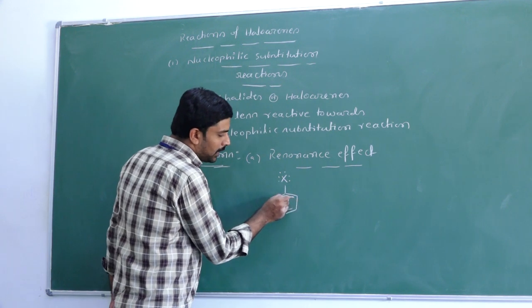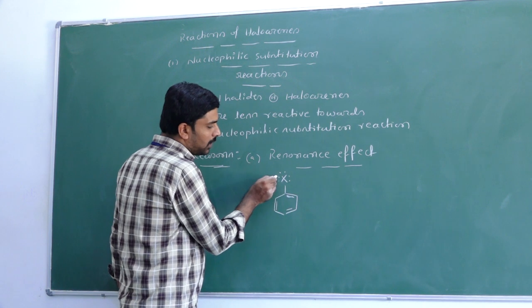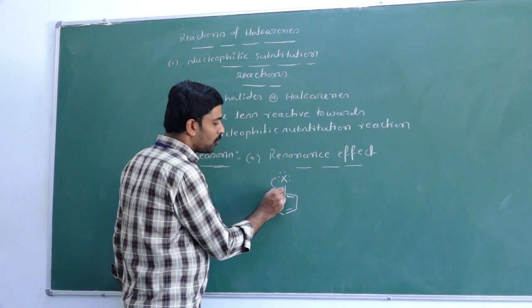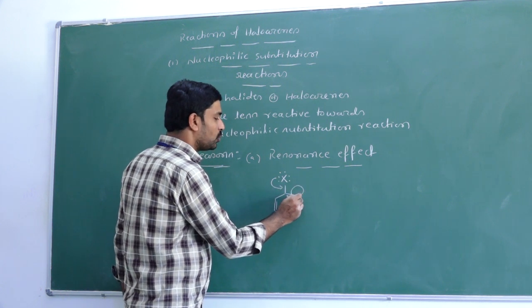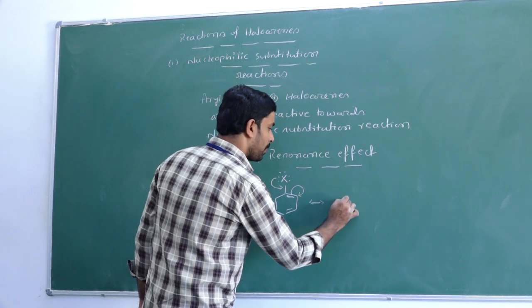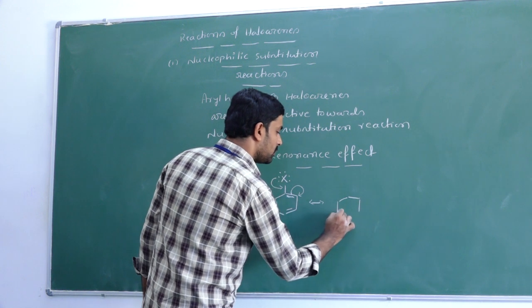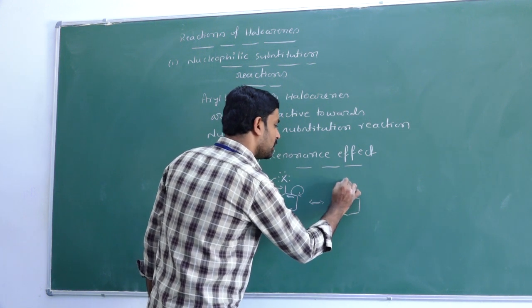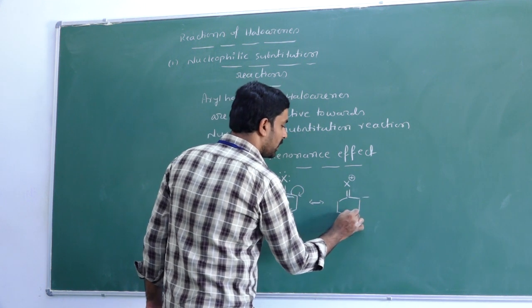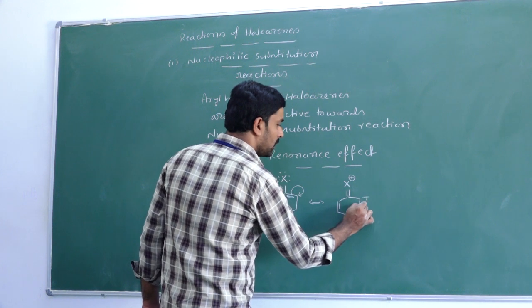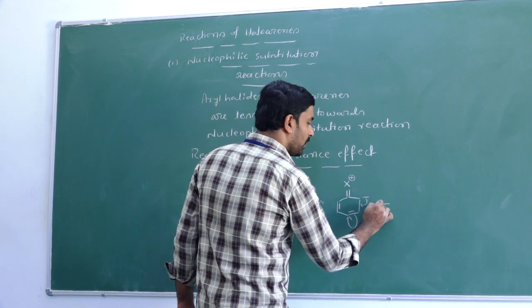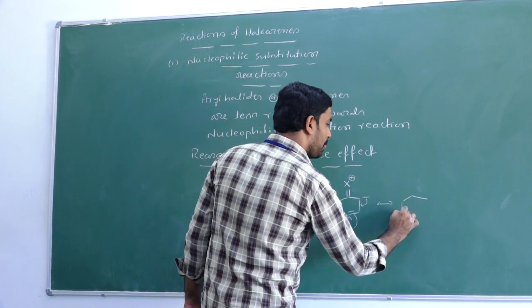Now the pi electrons of the benzene ring are in conjugation with the lone pair of electrons on the halogen atom. Yes, this lone pair moves here, so this pi electron moves over the ortho position. So then you get a resonance structure. Between the carbon and halogen you get a double bond, and halogen gets a positive charge. At the ortho position you get a negative charge. Again this negative charge moves here, this pi electron moves to the para position, we get another resonance structure.